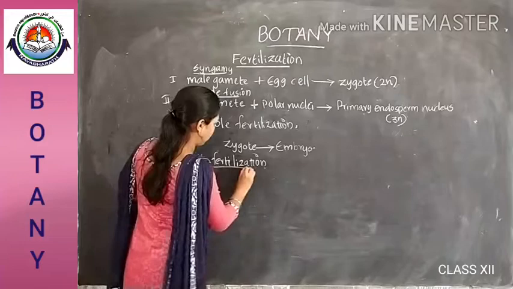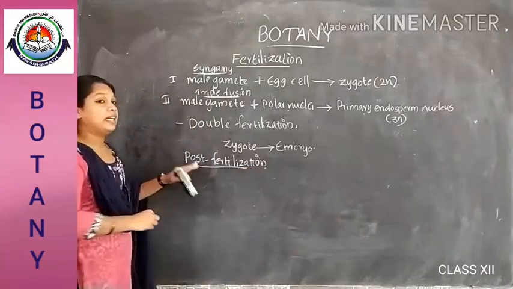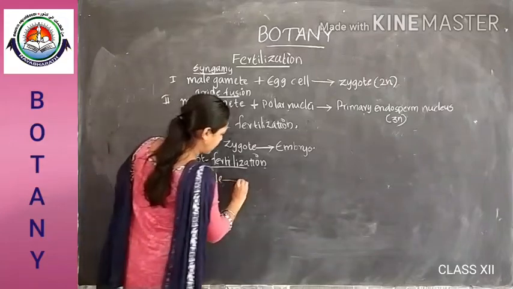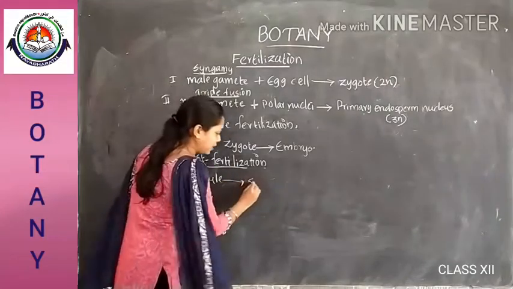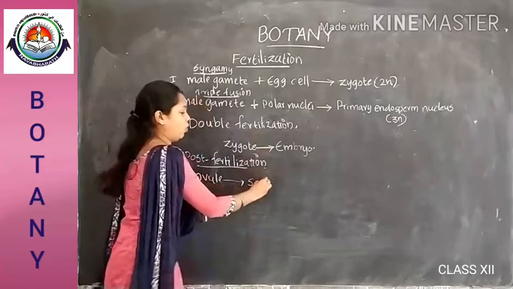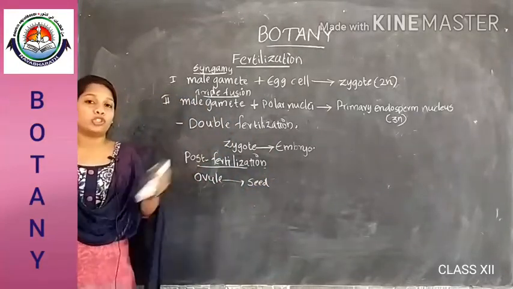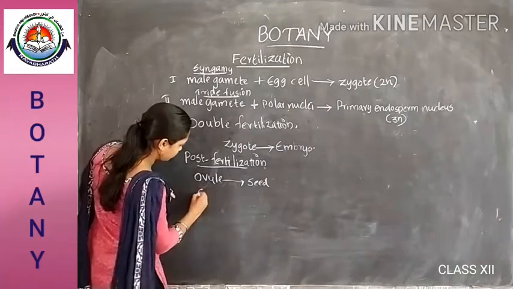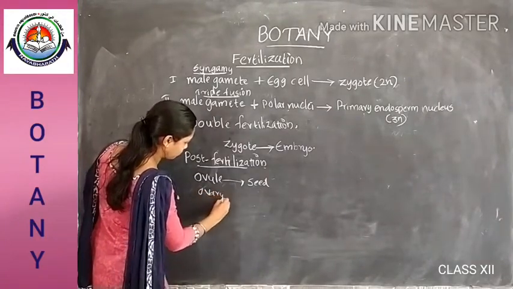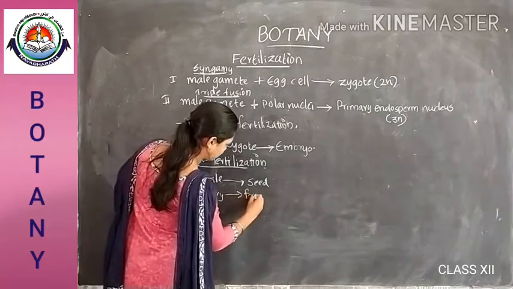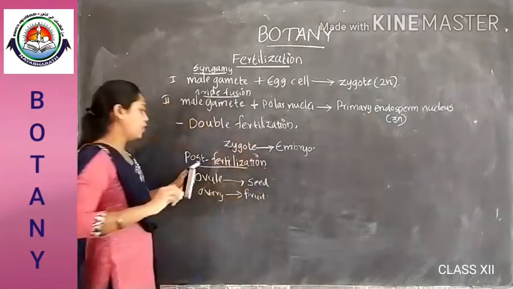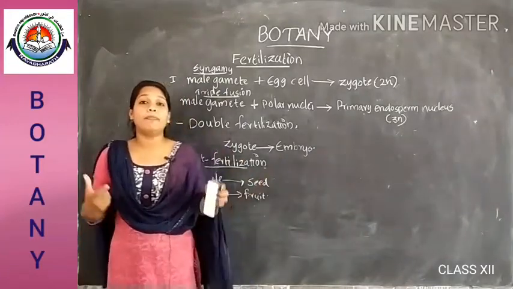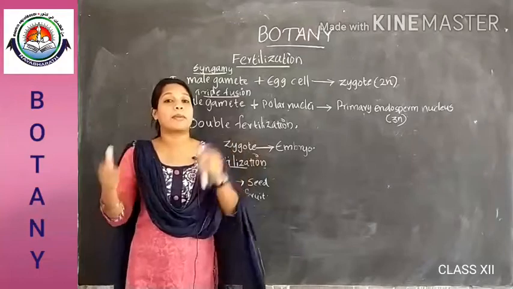After the maturation of the endosperm and embryo, the matured ovule is transformed into a seed and the ovary matures into a fruit.